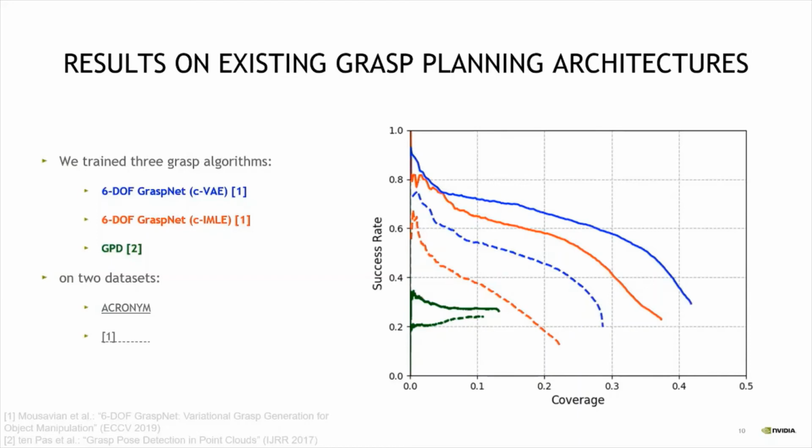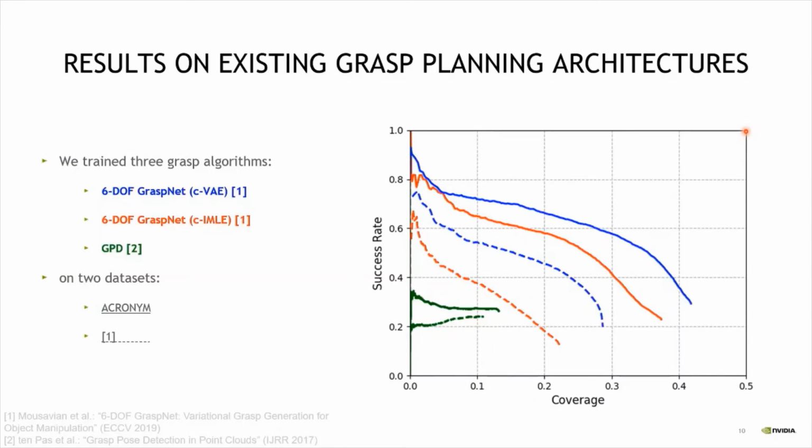This is essentially a precision recall plot. It shows on the y-axis what we call the success rate, which is in our case the number of successful grasps divided by the number of all proposed grasps by the algorithm. And on the x-axis, it's called coverage, which is based on a ground truth set of grasps for each object. And it's basically a ratio of how many of those ground truth grasps were recalled by any particular algorithm. So the optimal algorithm would try to have a curve that is as far to the upper right hand corner as possible.